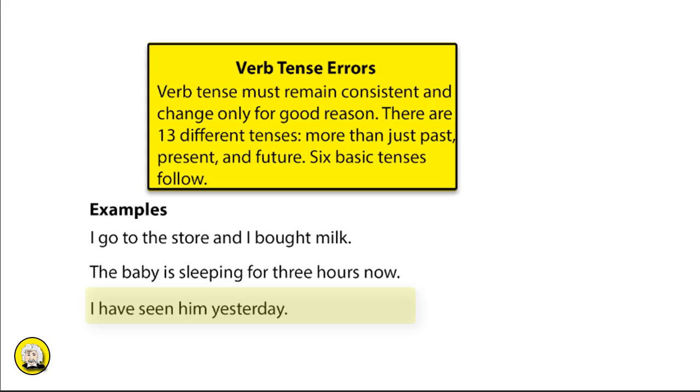I have seen him yesterday. Well, in this case, we probably don't want to use have, because seen is past tense. Yesterday happened yesterday and it ended yesterday. It's not continuing through this moment. Either I saw him yesterday, past tense, or perhaps it could have been a past perfect where it occurred before the past event of yesterday. But in that case, we would use the past tense of the verb to have, and it would be appropriate to say, I had seen him yesterday. So either or. This is past perfect, I had seen him yesterday, or just past, I saw him yesterday.